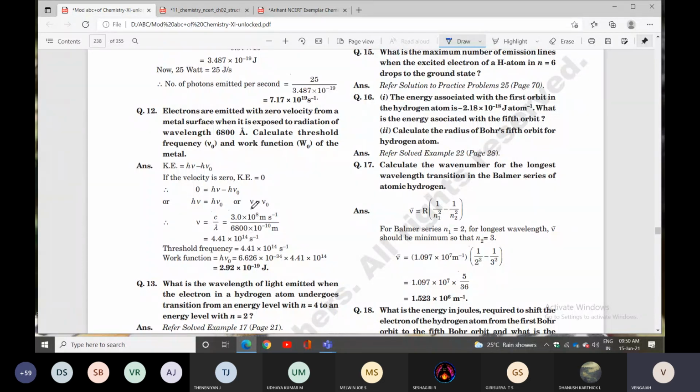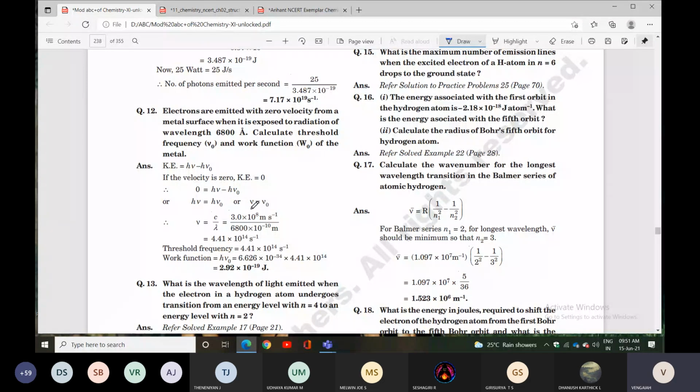So here the frequency and threshold frequency are both the same, because the velocity will be 0. Because the given velocity is 0, then K equal to 0 condition, nu equal to nu naught. So this is a very important question, don't get confused while solving this model question. If you know the frequency, you can easily find the threshold frequency because they are both the same. Then for the work function, W naught equal to h nu naught, where h is the Planck constant and nu naught is the threshold frequency.